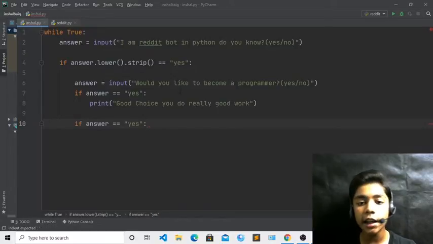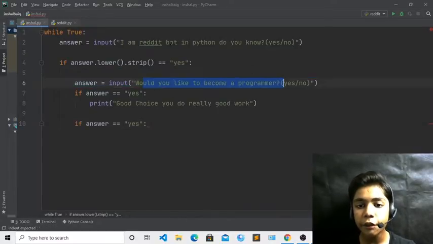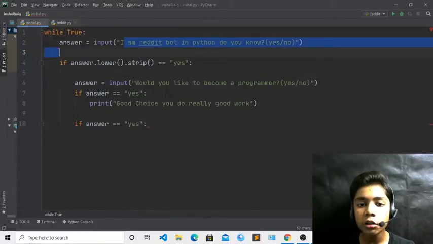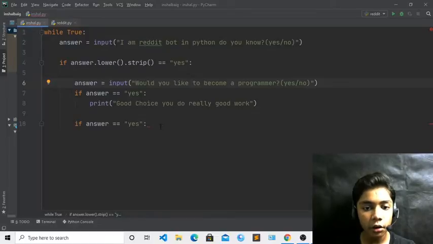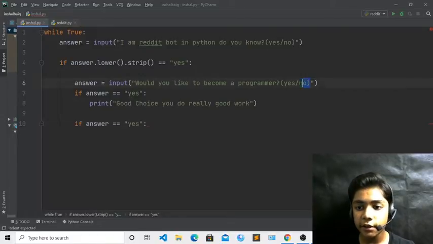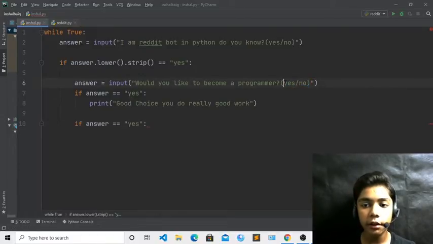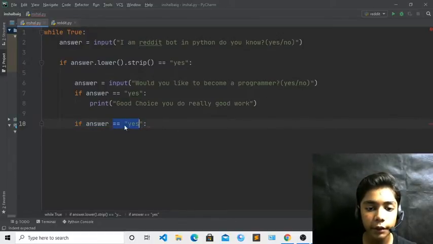So now we are giving the answer to this question. Okay, we have given the answer to this question over here, so now we are giving the answer to this question: would you like to become a programmer, yes or no. Okay, and when we are writing the no one, we will give it in the end. Okay, so now here you have to do if answer, which will be equal to yes, and when we work with no, we will give its answer later.